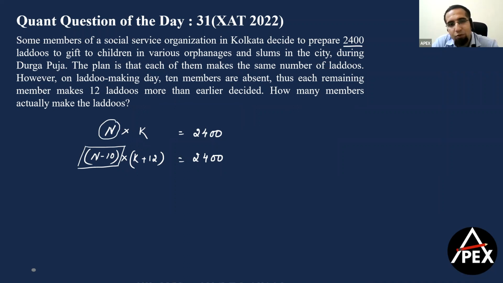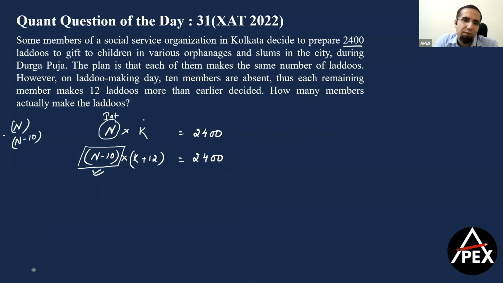We need to understand that both n and k will be integers. So the easier approach is n into k equals 2,400. Since n is an integer, n divides 2,400 exactly. And n minus 10, the number of people, will again be an integer, which means n minus 10 should also divide 2,400 exactly. So if your number crunching is good, I want two factors of 2,400 whose gap is 10.